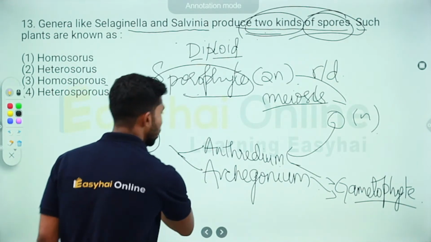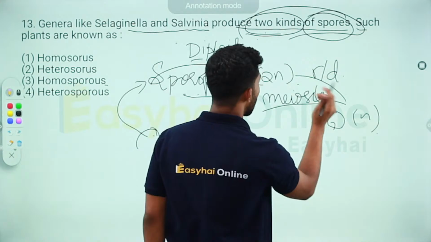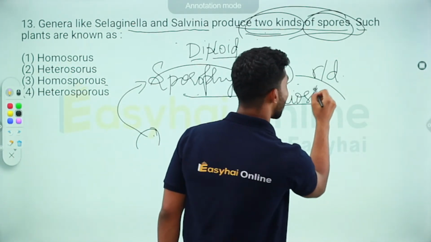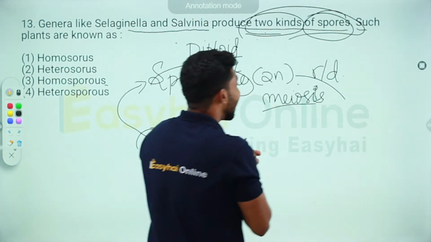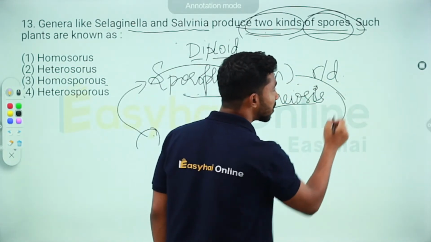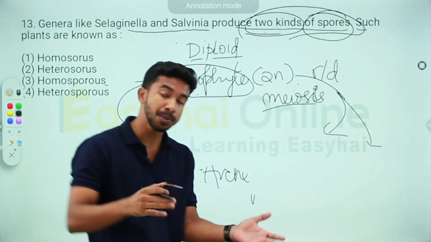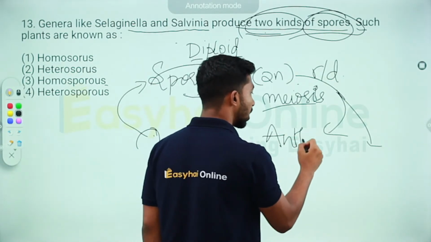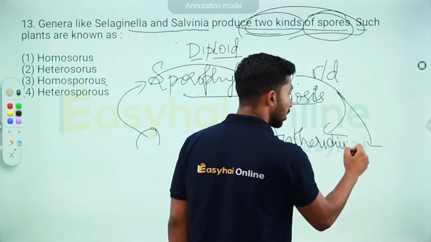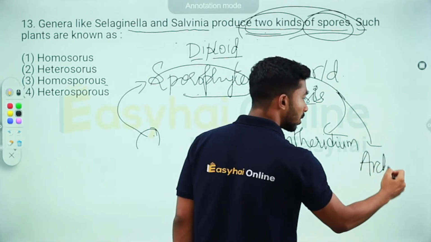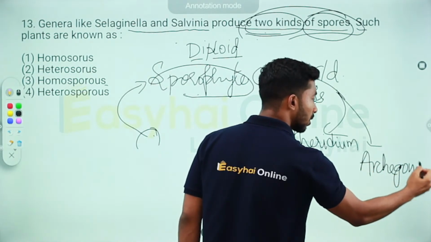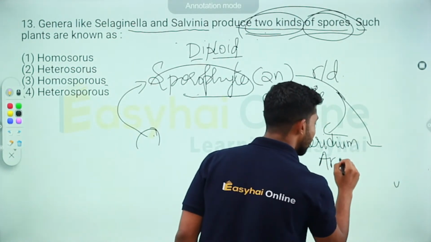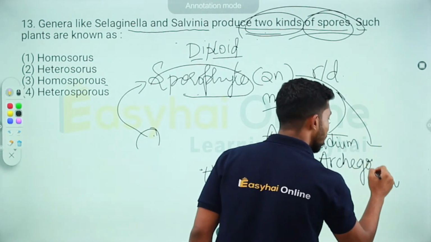Now imagine, instead of it happening like this, sporophyte, this meiosis... Anyways, the spores produced are of two kinds. One is the male spore and the other is the female spore, and they both go ahead and give separate bodies. One becomes the antheridium, the other becomes the archegonium, the female part.